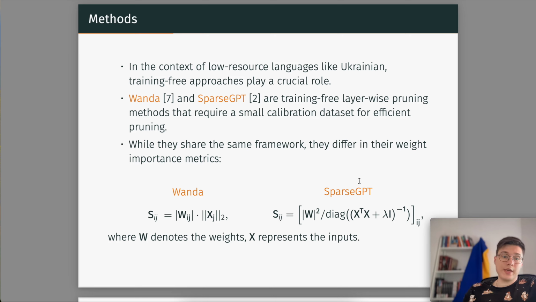And while these methods share the same framework, which is a layer-wise training-free approach, right? They have different weight importance metrics. For Wanda, it is quite simple for computations and for understanding. But for SparseGPT, it's more complicated and more complicated to compute. So in general, SparseGPT is slower than Wanda, but should be more accurate. We will see.